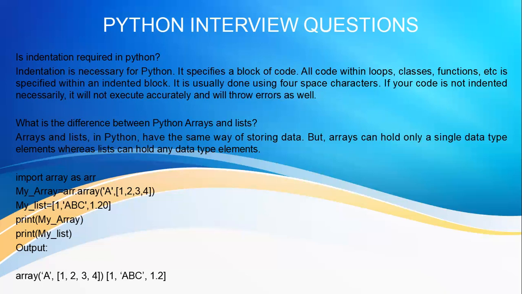We use a colon. When you create a for loop, at the end of the for loop you write a colon, and when you come to the next line, an indentation is automatically created, maybe of one tab space or two tab spaces, depending on the system. That is known as the indentation. Why indentation is necessary is that you write the instructions inside that indentation. Whatever instruction you write in that indentation belongs to the for loop.